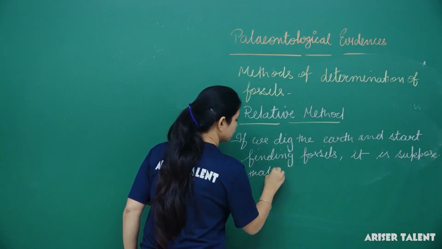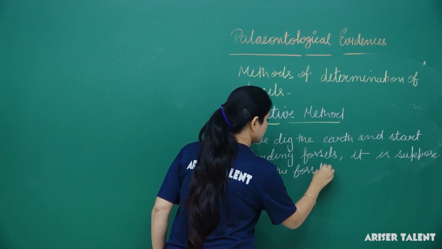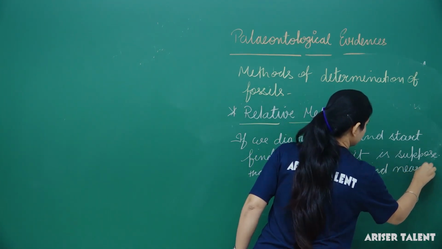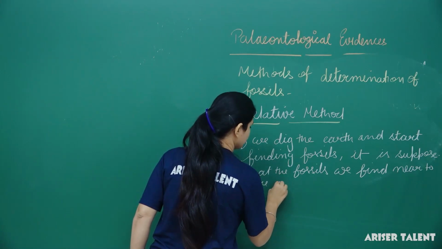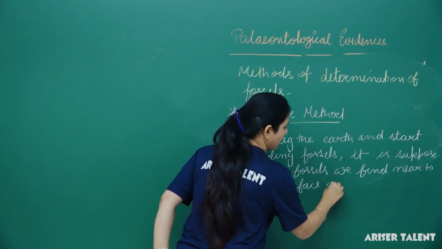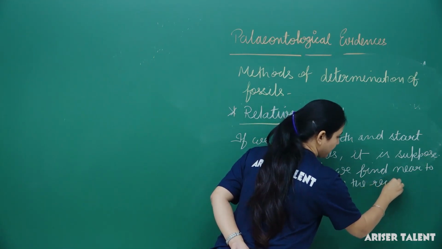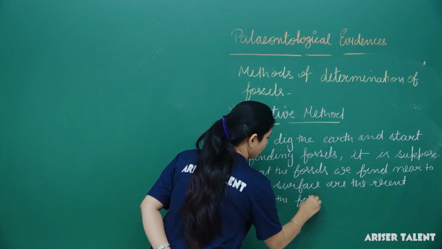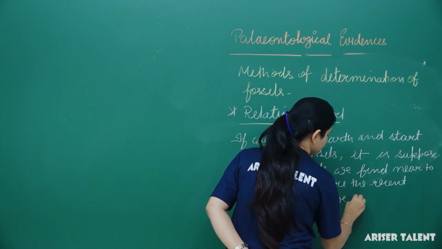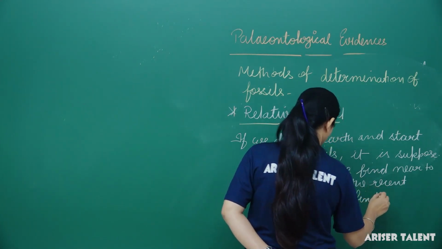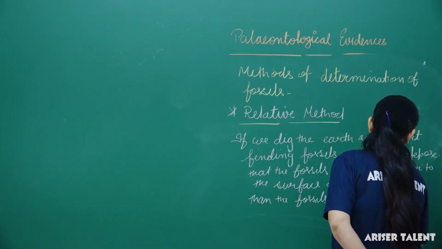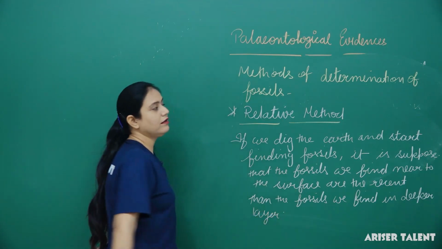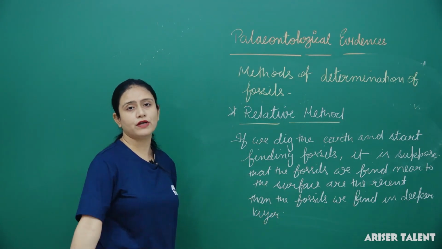The fossils we find near the surface are more recent than the fossils we find in deeper layers. Fine. So this is the relative method of determining the age of the fossil.